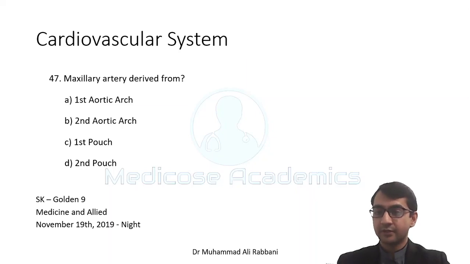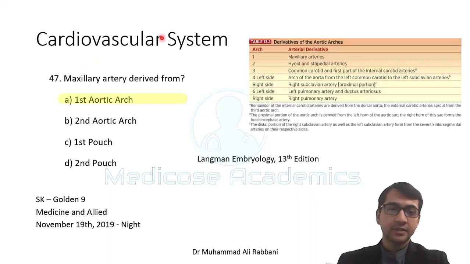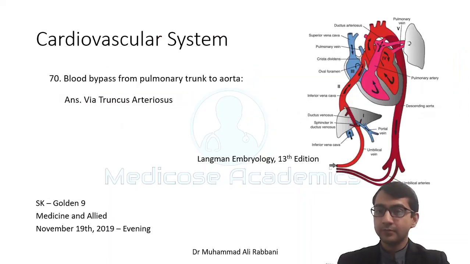Maxillary artery is derived from the first aortic arch. This is the table from Langman embryology, and I am giving it as a reference. But go on, pause the video and revise what you have already learned. Revise all the arches. Again, pulmonary circulation throughout is very important. Blood bypasses from the pulmonary trunk to the aorta, through the ductus arteriosus.